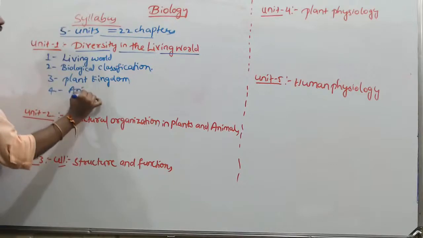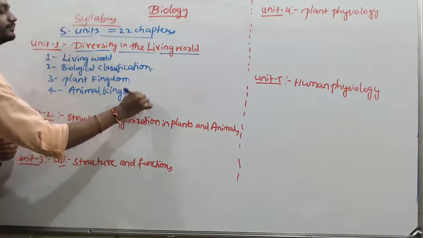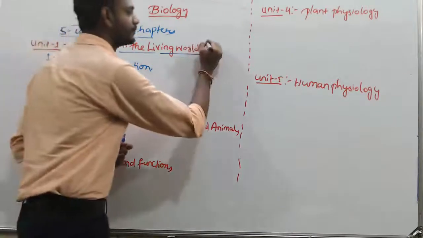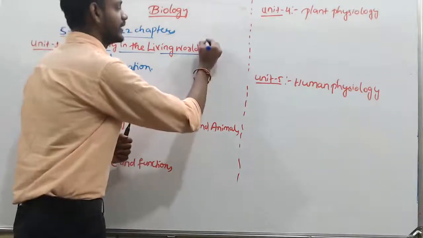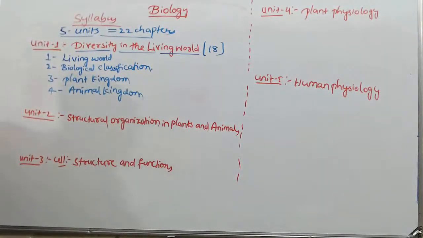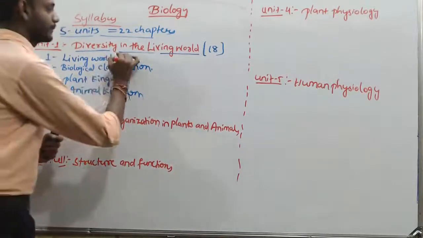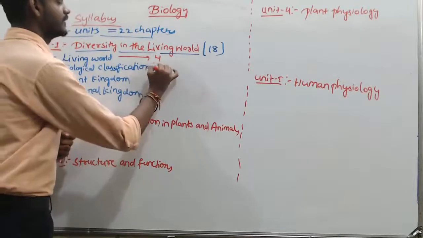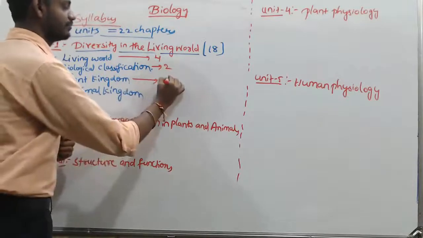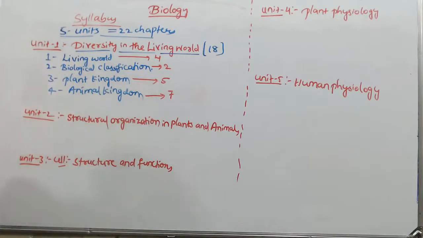The fourth one is animal kingdom. This unit has a weightage of 18 marks: from the first chapter 4 marks, second chapter 2 marks, third chapter 5 marks, and fourth chapter 7 marks.